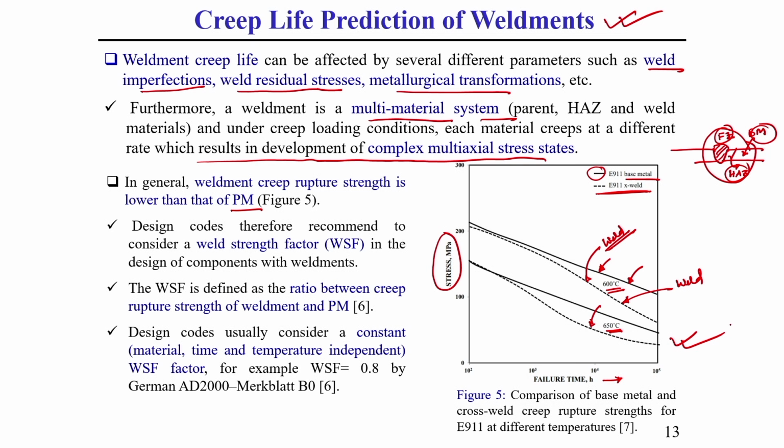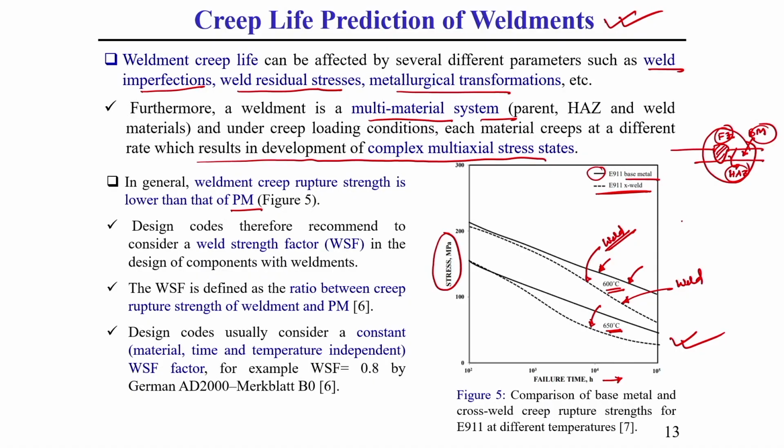Now, for a weld joint, every zone has different creep property, like the weld zone has one type of creep strength, then the heat affected zone has another type of creep strength.